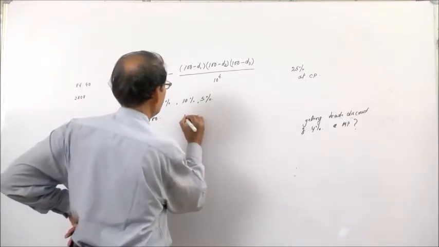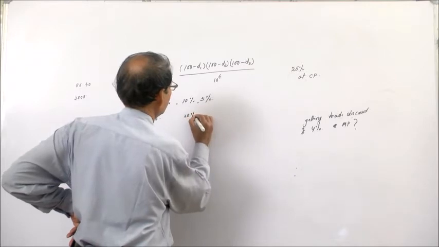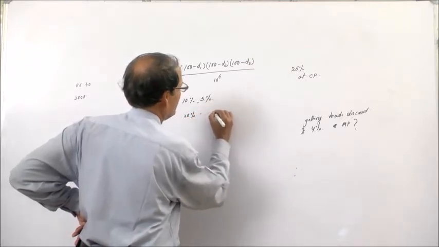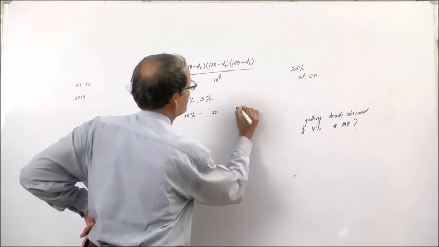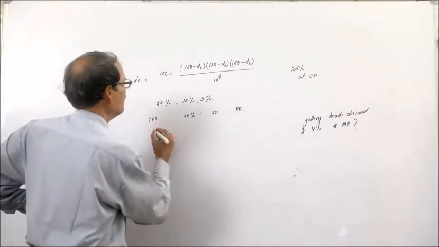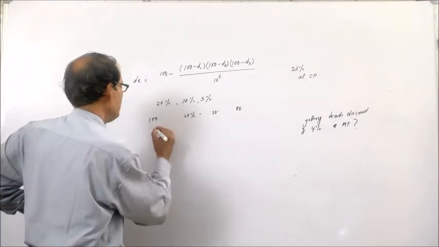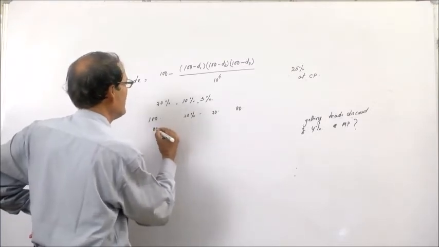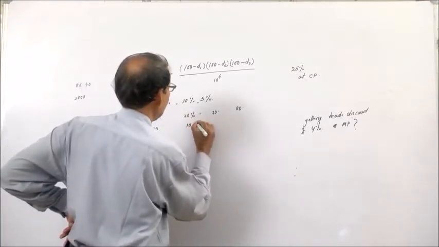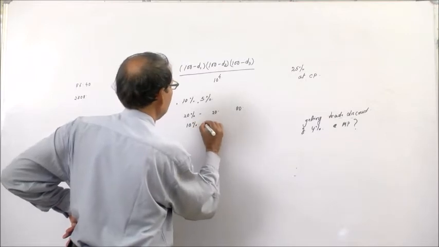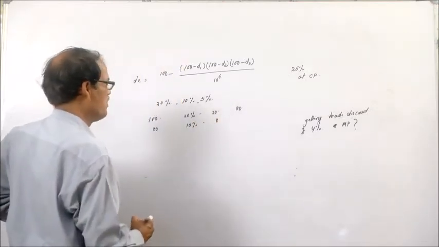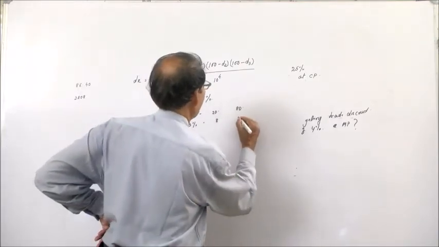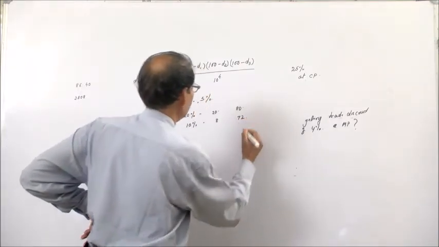Then the first 20% discount will be 20 rupees, and now the balance is 80. Second, on the balance of 80 rupees, there will be a 10% discount, which is 8 rupees, and the balance is now 72.